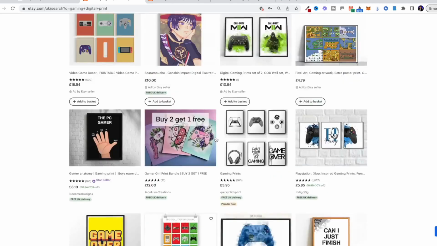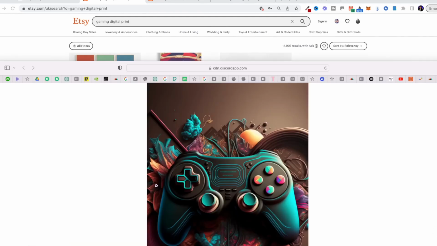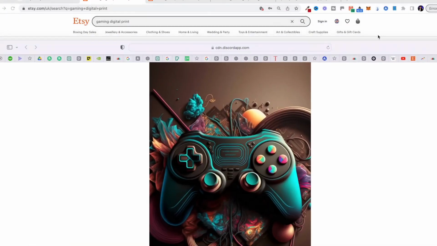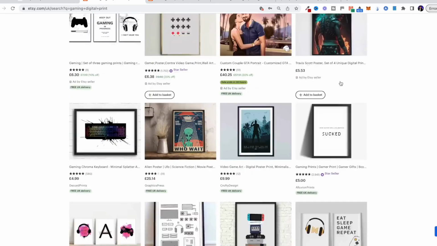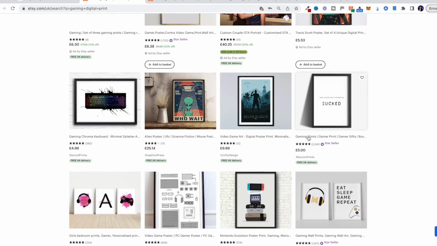or whatever they want to use it for. And the thing is, if you look at any of these images, let's be honest, I actually think that my image that I just created is a lot better than all of these images. So if you're looking for a gaming digital print and you're scrolling through Etsy, and my listing pops up there, there's a good chance that you're probably going to want to buy it. So that's the first strategy.